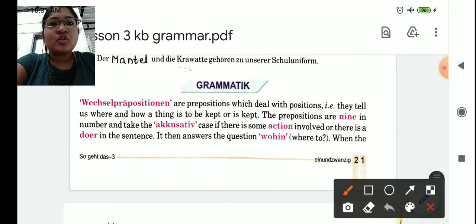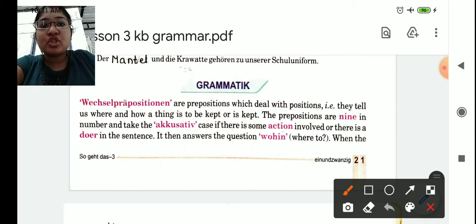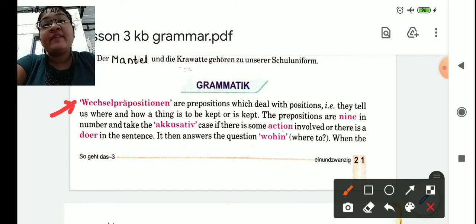So in the last lesson, lesson number 2, we learned pure dative and pure accusative prepositions. Now we are going to learn the prepositions called Wechsel prepositions, which take either the accusative case or the dative case. Now how to identify? Let's see. Wechsel prepositions are prepositions which deal with position. That is, they tell us where and how things are to be kept or are kept.